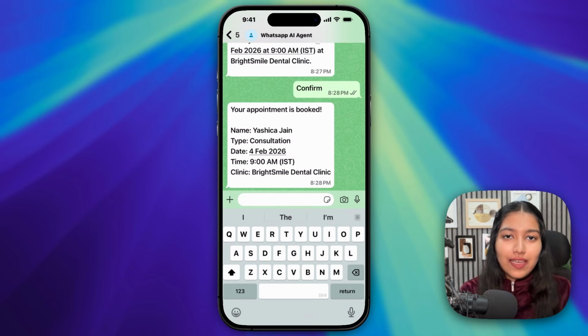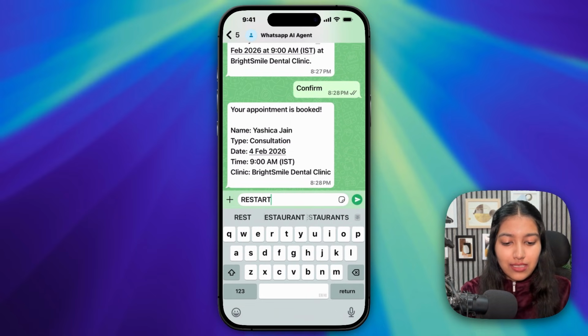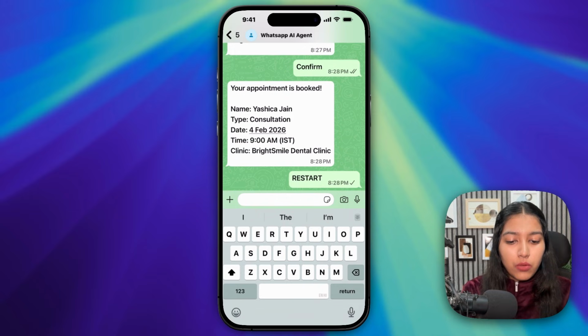Now, instead of going into the calendar and checking if this slot was booked or not, let's just restart the chat. So I'm just going to type restart. In the prompt, I have mentioned that if I type the word restart, you have to start from the beginning. And we're going to again try booking the same slot and we'll see if it tells us that it has been already booked or not.